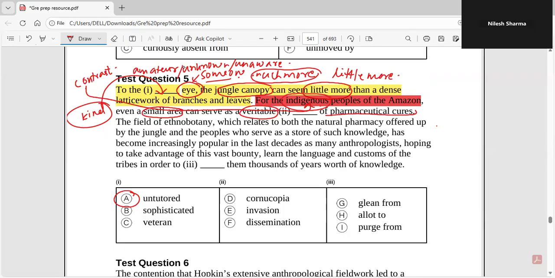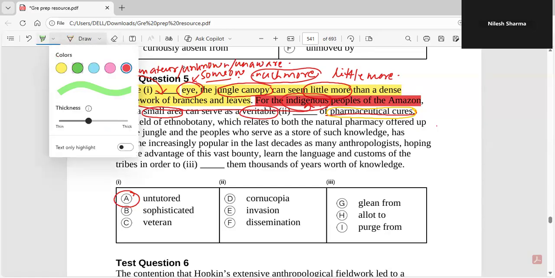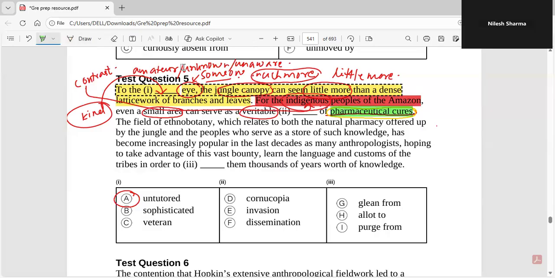Now, before working on the second blank, I think we'll work on the third one. In the second blank also, certain words are very important: pharmaceutical cures. It says the field of ethnobotany, which relates to both the natural pharmacy offered up by the jungle, and the peoples who serve as a store of such knowledge, has become increasingly popular in the last decades as many anthropologists hope to take advantage of this vast bounty.